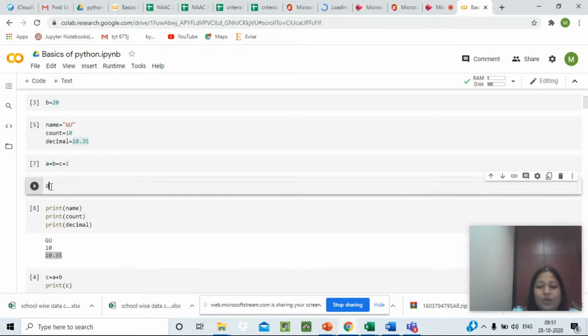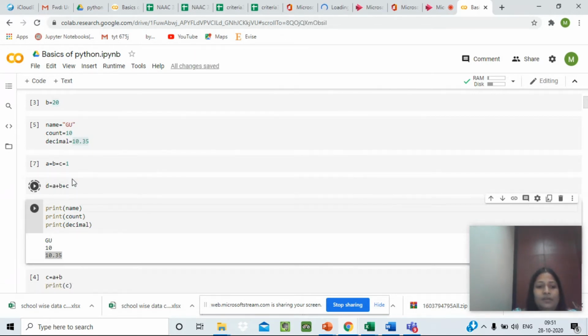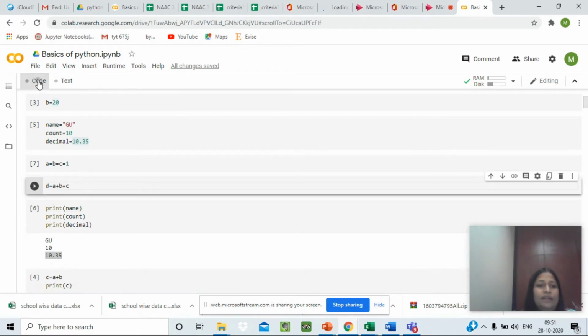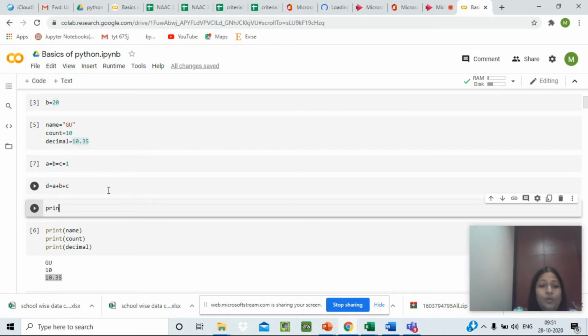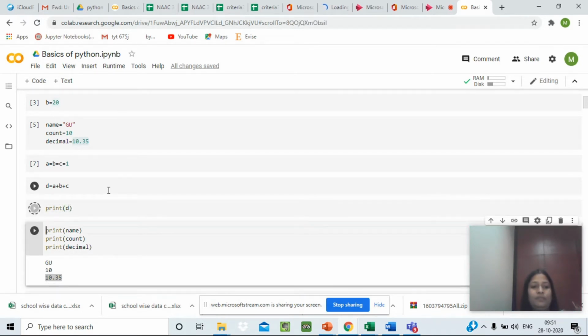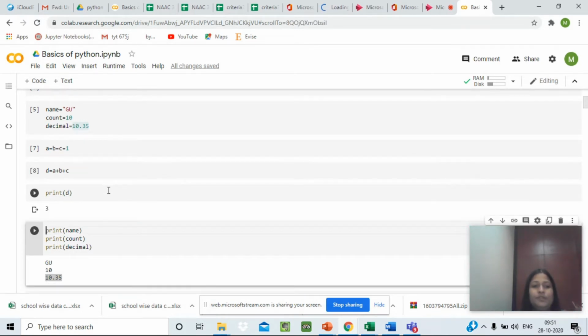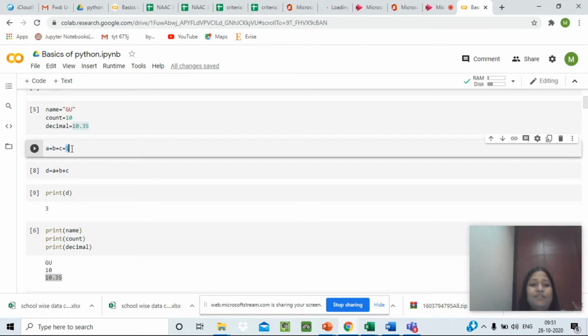Now if I want to have a plus b plus c, and then check the value, print d. So this is 3, because a common value of 1 was assigned to all the 3 variables a, b and c.